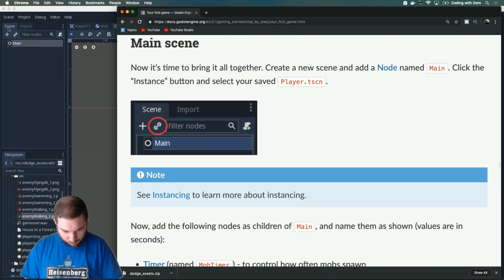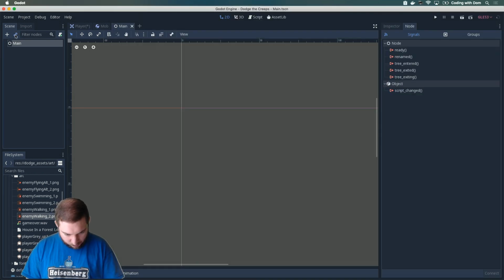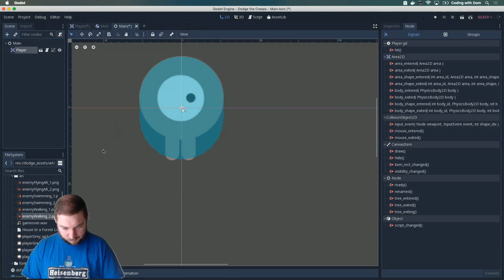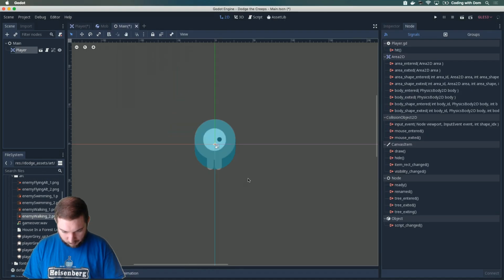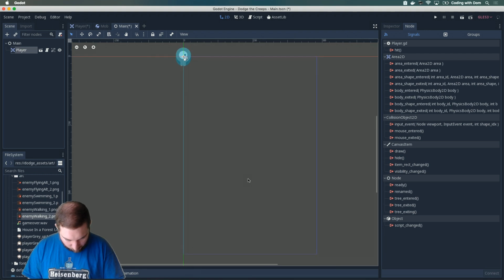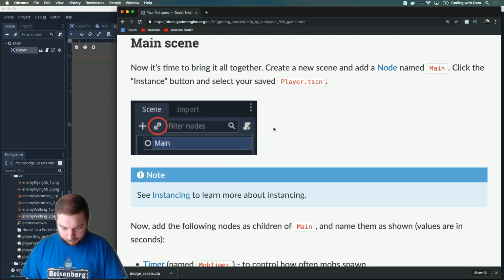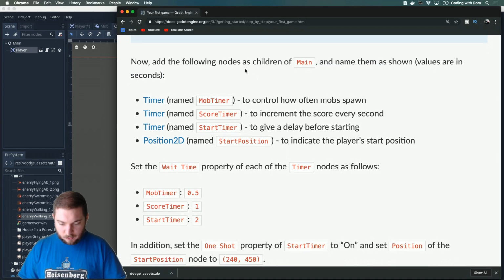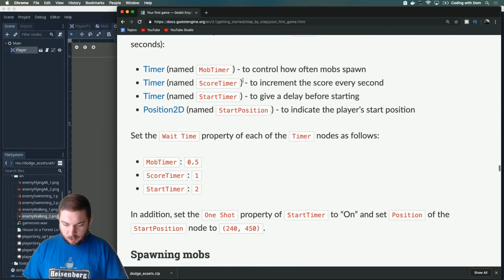Click the instance button and select your saved player. Nice. Nice, sweet. Okay. Now add the following nodes as children of main and name them as shown.